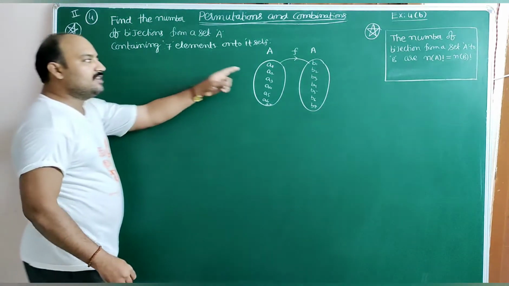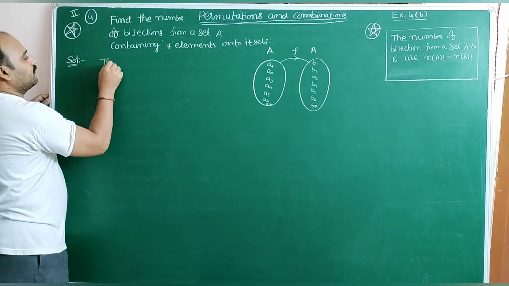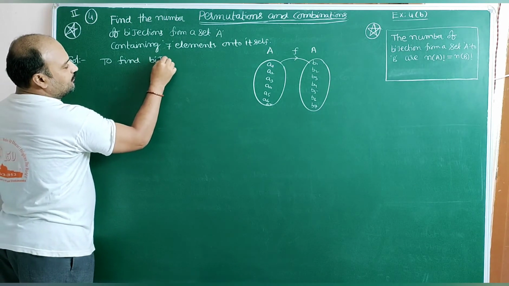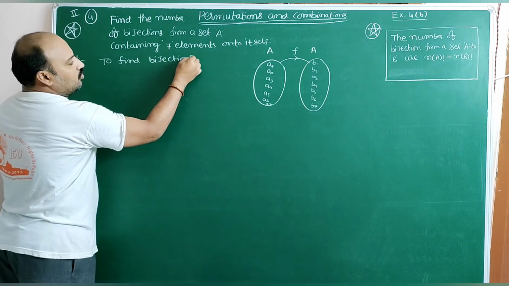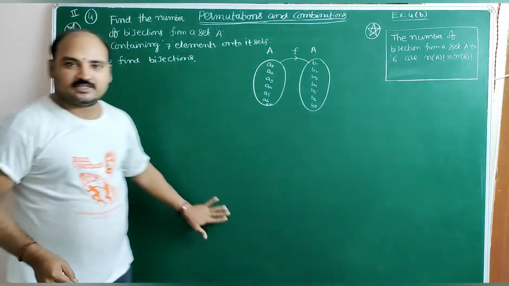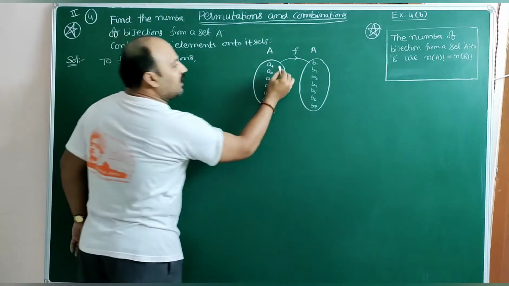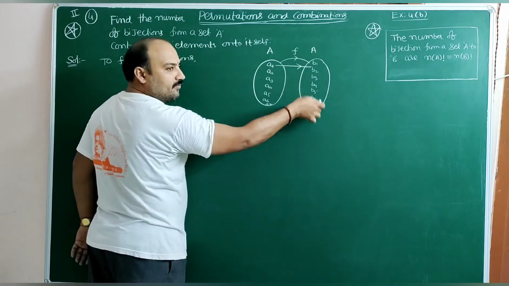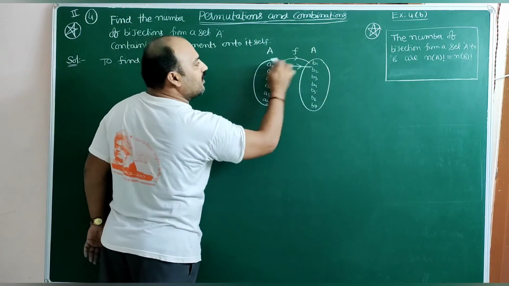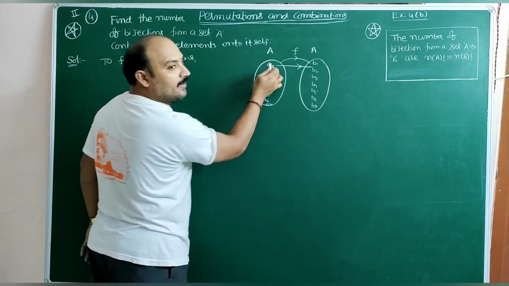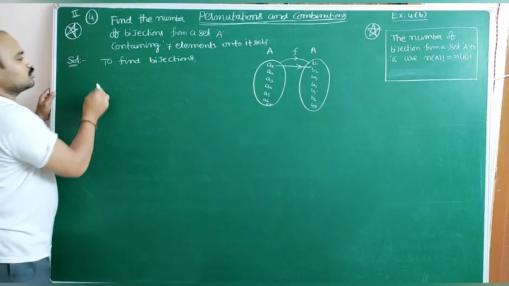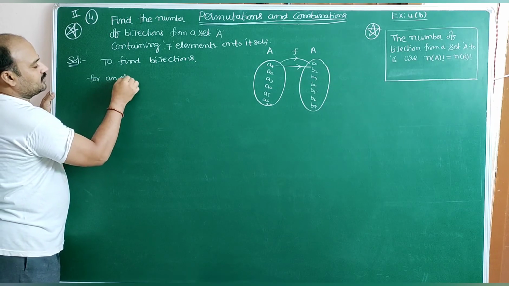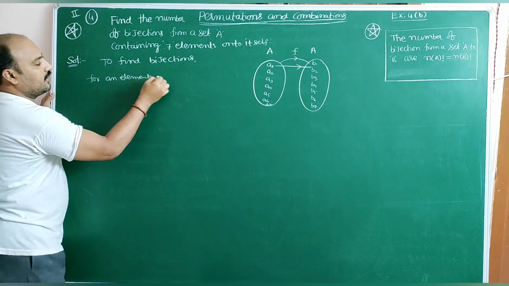So for the element A1, to find bijections, first we calculate the possibilities. What are the possibilities for the element A1? Any one of them out of 7. So 7 possibilities are there for A1.